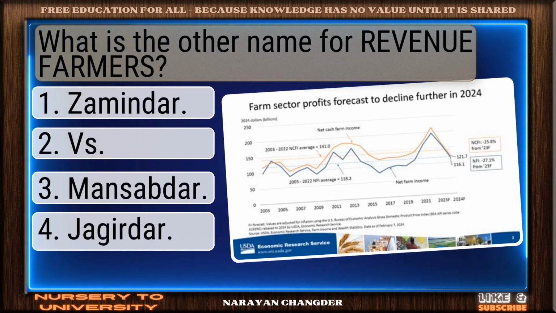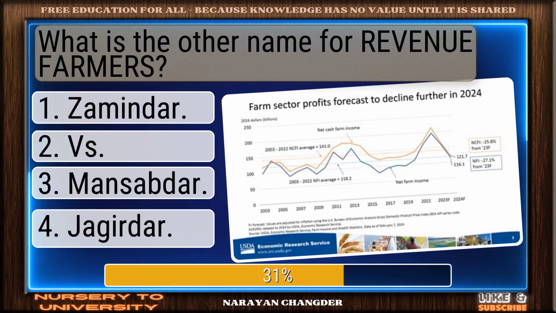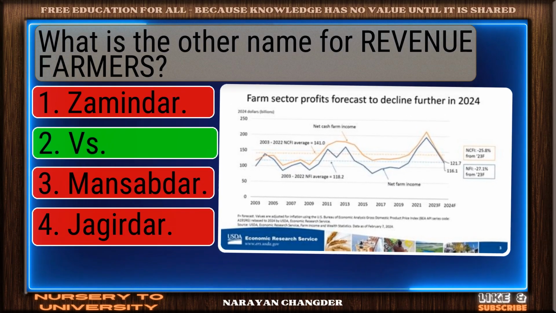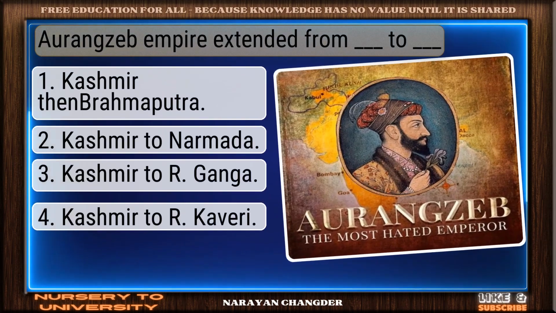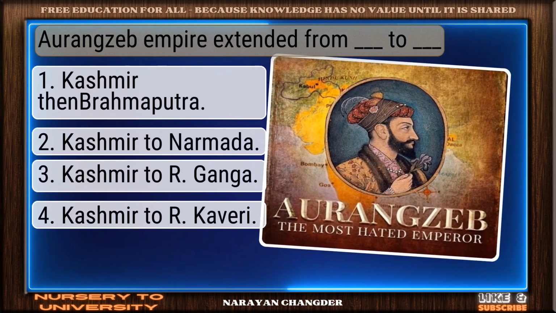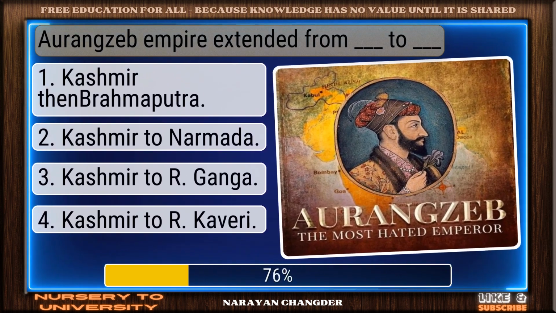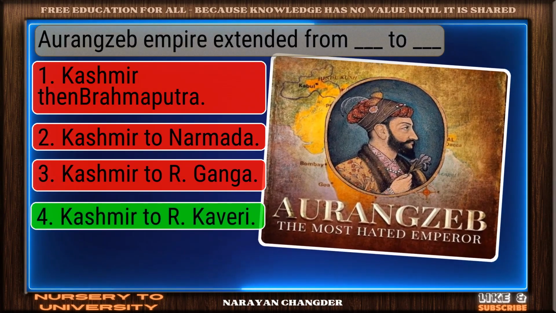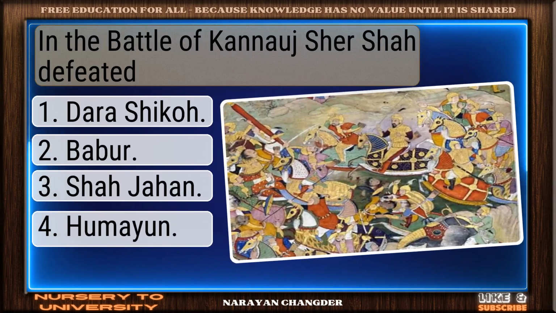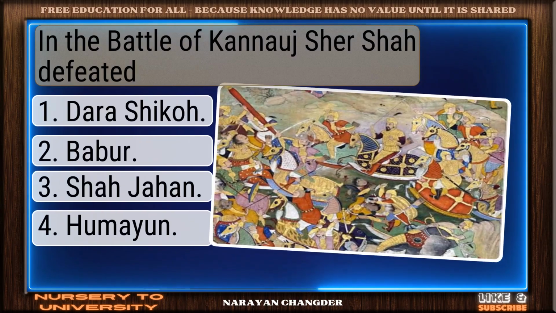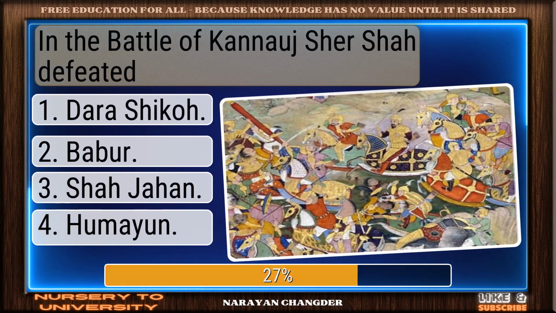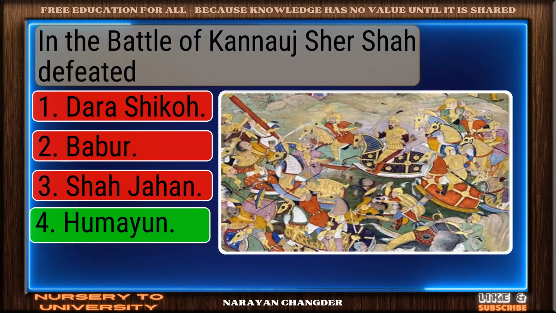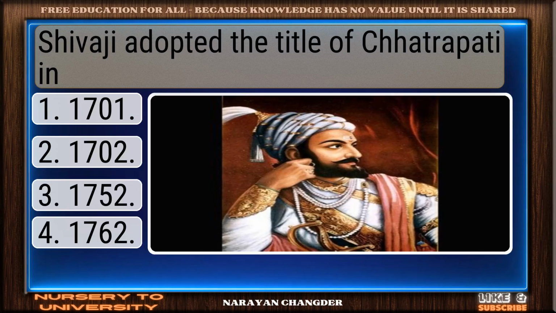What is the other name for revenue farmers? On track, VS is the correct answer. Aurangzeb Empire extended from Dash to Dash. Nice selection. Kashmir to Arcavray is the correct and valid answer. In the Battle of Kannauj, Sher Shah defeated. Right choice. Humayun is the best answer.